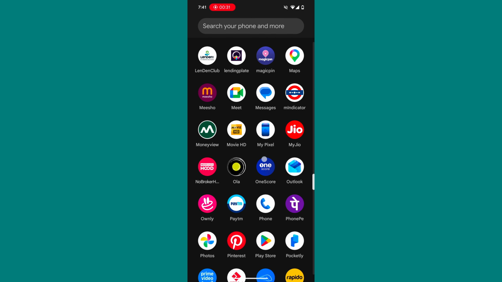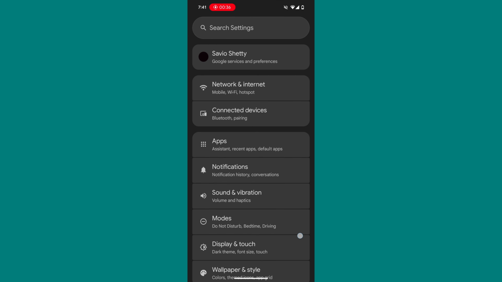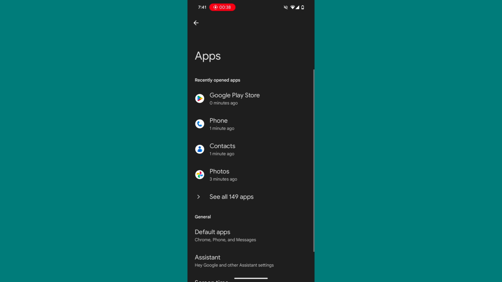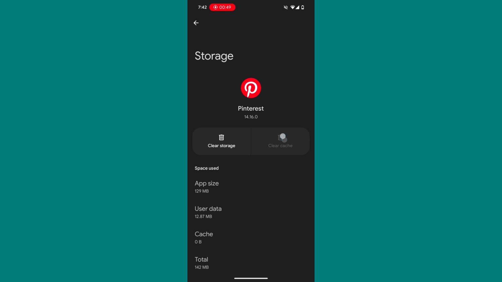The second step that you have to do is you have to go to your settings, and once you open your settings you will find multiple options, but you have to click on apps and you have to click on Pinterest. Once Pinterest is opened, you have to click on storage and cache and you have to click on clear cache. Here I have already cleared cache, but if you have your mail address and your login credentials which you remember, you can also click on clear storage. Once you do both of the steps, mostly the sound problem in your Pinterest will be fixed.